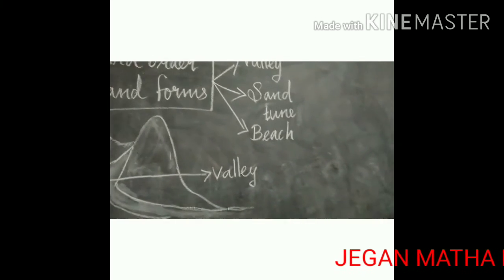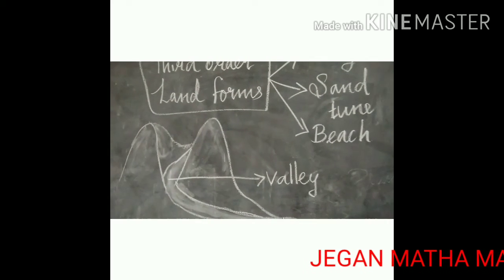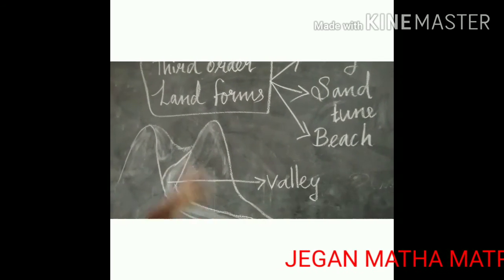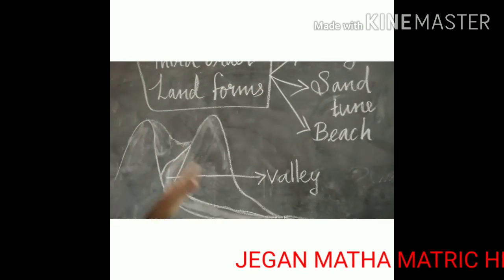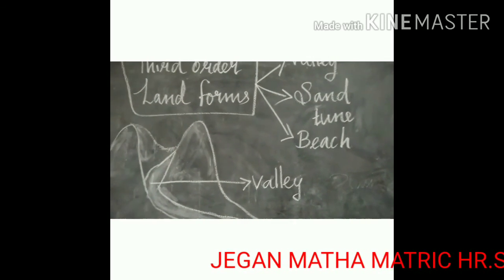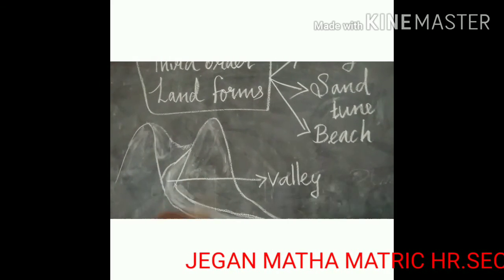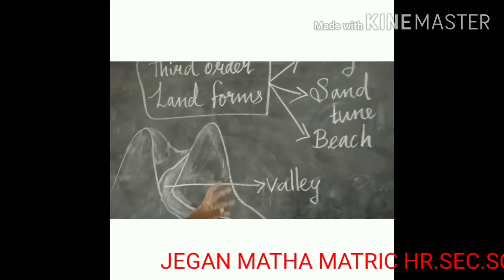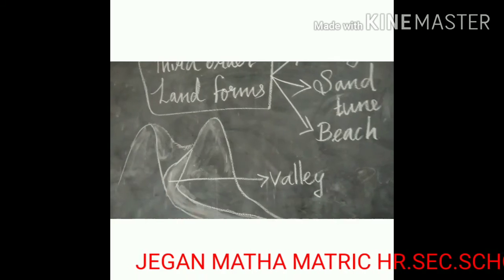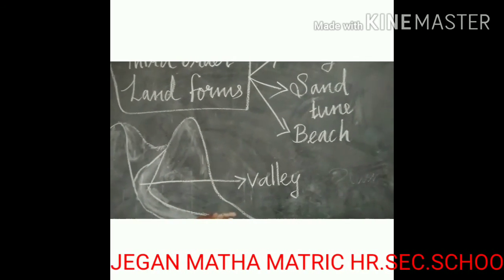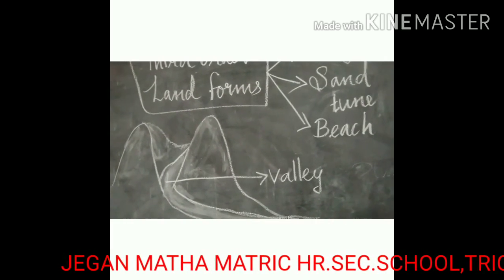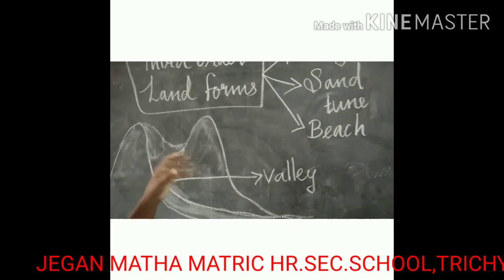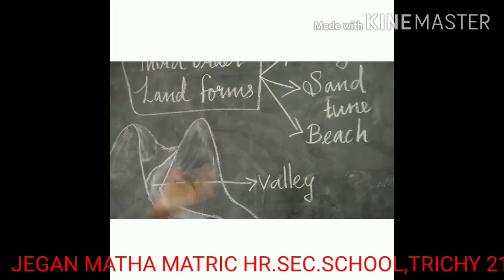And the important thing is that the third order landforms are formed on the mountains, plateaus and plains, mainly by erosional and depositional activities of rivers, glaciers, wind and waves. Valleys, beaches and sand dunes are some examples of the third order landforms.